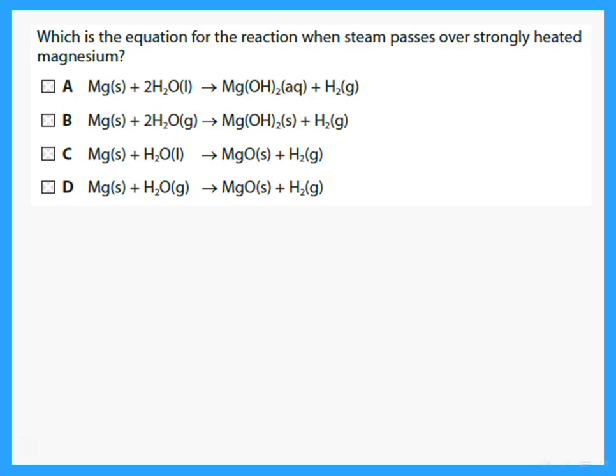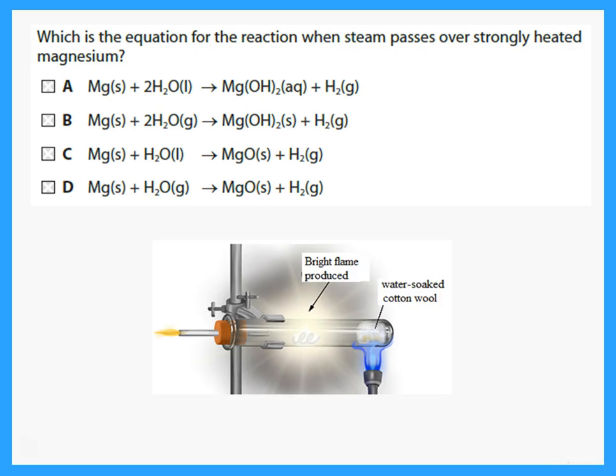Which is the equation for the reaction when steam passes over strongly heated magnesium? Again, we said if we pass steam over strongly heated magnesium, well, steam with a metal forms the oxide plus hydrogen. And remember that magnesium oxide, of course, is solid. Water in this case is steam because this is at very high temperature. So the state symbol for water in this case is gas.